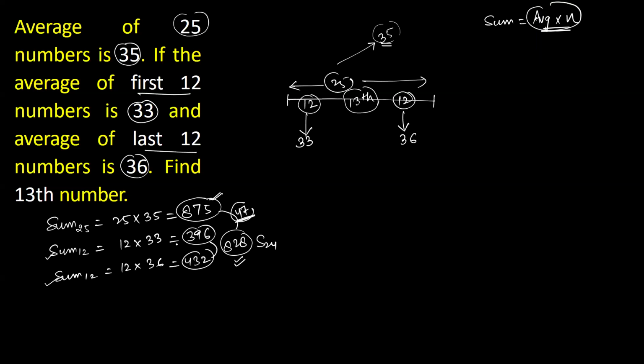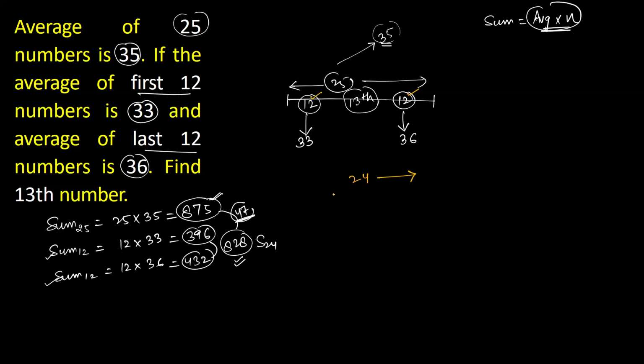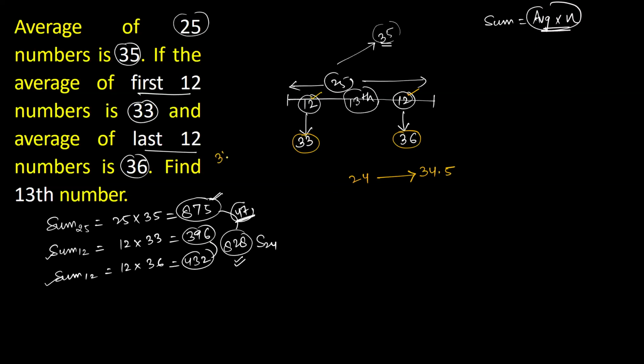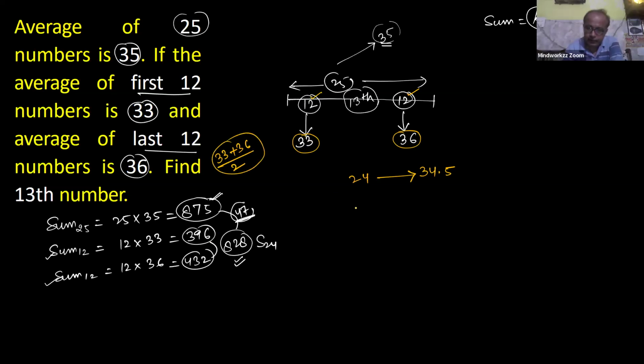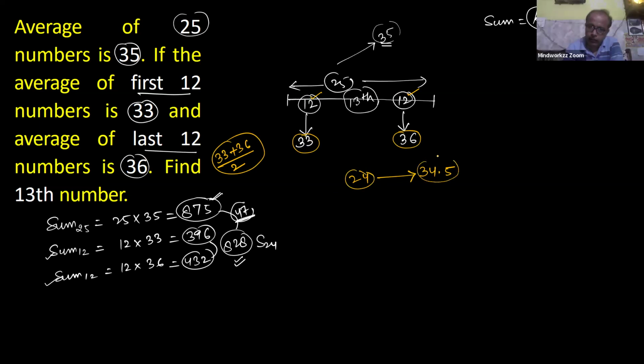And what's the shortcut method, sir? Yes, wait. If you club initial 12 and last 12, so 12 plus 12, it means 24 numbers. For these 24 numbers, your average is the middlemost value of 33 and 36, which is 34.5. How to get this middlemost? First term, 33 plus 36 divided by 2. So this is 34.5. So for 24 numbers, your average value is 34.5.